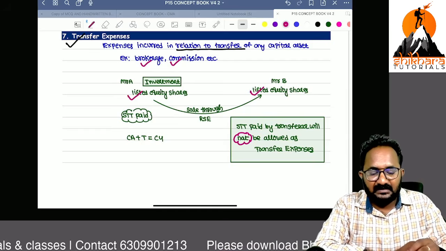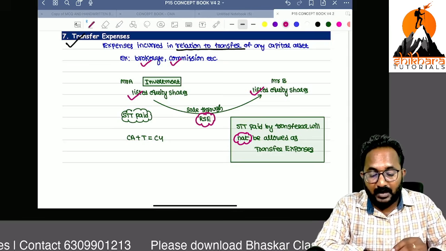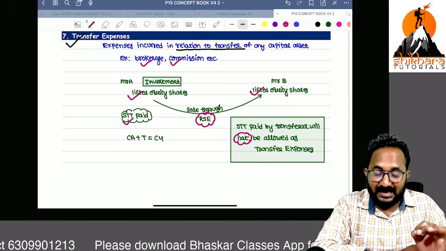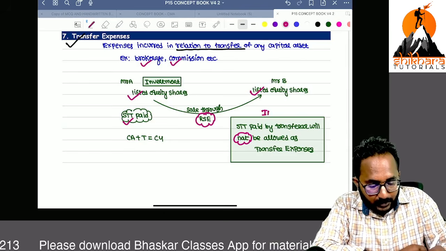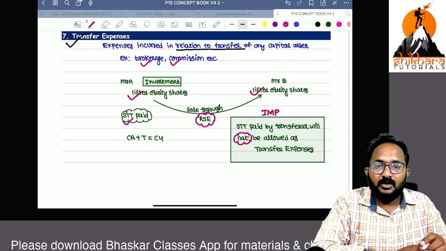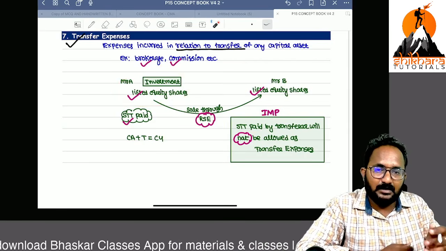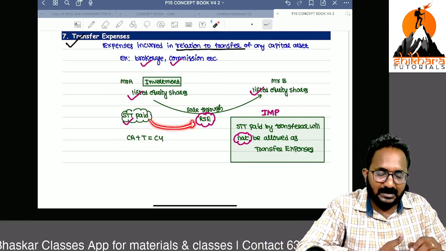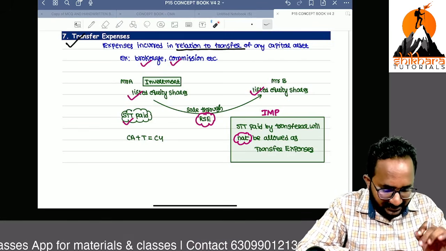Listed equity shares are transferred through the recognized stock exchanges only, so now we have to pay the security transaction tax. But that security transaction tax is not treated as transfer expenses. Very important point you have to remember. If any security transaction tax is paid by the transferor while transferring the securities to another person, this security transaction tax paid to the recognized stock exchanges is not treated as transfer expenses.